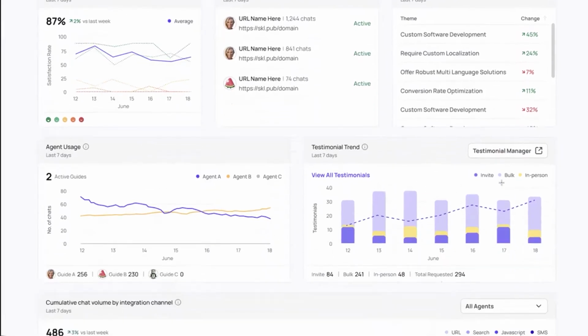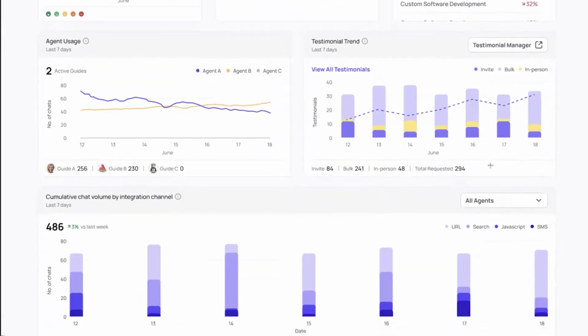You're going to notice that we're also going to begin to break out for those of you that have different Skilly personalities. So guide 1 versus guide 2 versus guide 3. And we're going to also start to make it really clear about those that are being successful tracking and gathering testimonials, whether those were individual invites, bulk collected via campaign, or in person, meaning right from my phone or laptop when I'm standing next to someone.